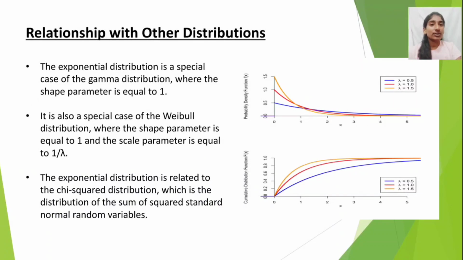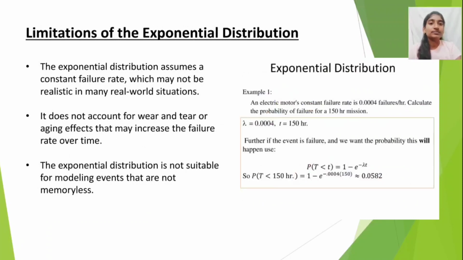Relationship with other distributions. The exponential distribution is a special case of the gamma distribution where the shape parameter is equal to 1. It is also a special case of the Weibull distribution where the shape parameter is equal to 1 and the scale parameter is equal to 1 by lambda. The exponential distribution is related to the chi-squared distribution, which is the distribution of the sum of squared standard normal random variables.